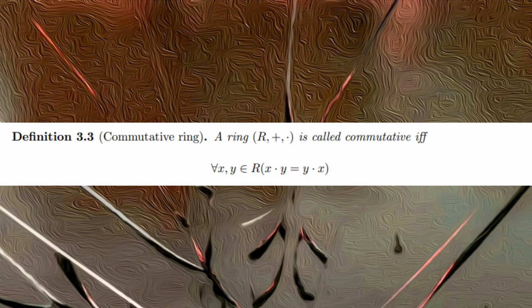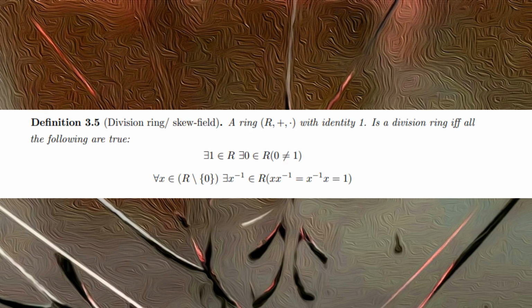We also need to define a division ring, which is a ring with a multiplicative identity, which we'll call 1, which is different from the additive identity. And we also demand that every element that's not the additive identity has a multiplicative inverse. An example of something that's not a division ring would be the integers, because 2 does not have its multiplicative inverse within the integers, which would be a half, which is not an integer, but something that is a division ring would be something like the real numbers.